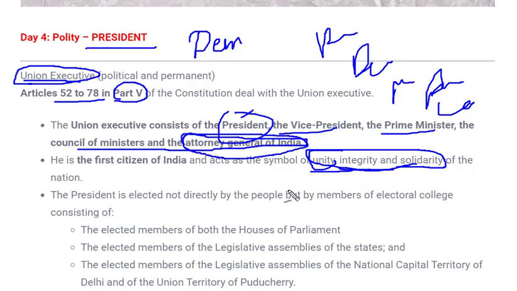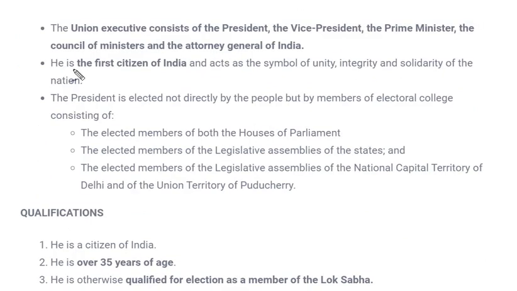Now coming to how our president is elected. For this, there is an electoral college. The president is not elected directly by citizens of the country. They are rather elected by the representation method. As I've said, our president is not elected directly by people but by members of the electoral college. This electoral college consists of several members. Let's see who those members are.